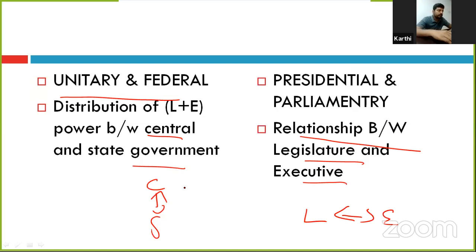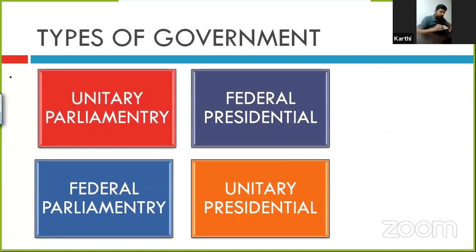See, it is possible that in the unitary constitution, both parliamentary as well as presidential models can be practiced. In the federal constitution, both presidential and parliamentary models can be practiced. For example, federal presidential is the United States of America. Federal parliamentary, the example is India.